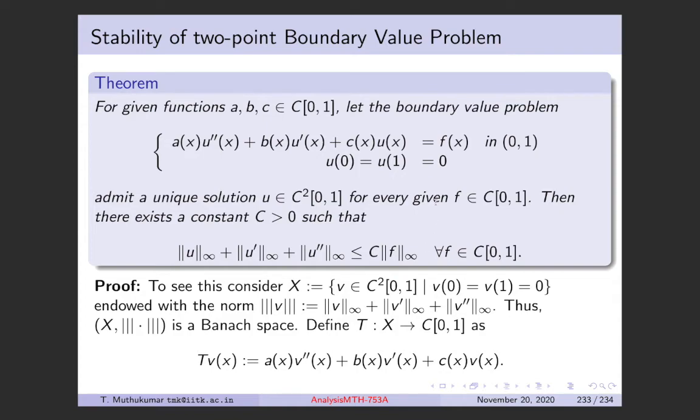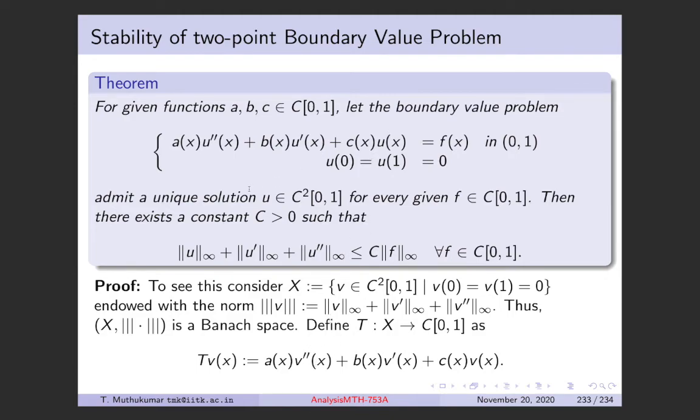So when you say you want to solve for U here, what you're asking is: for any given F, find all V such that TV equals F. That's what you are asking here. So this ODE, this equation, is now seen in terms of an operator. That is, for every F in C01, do you have a solution U such that TU is equal to F? That's what this correspondence basically means.